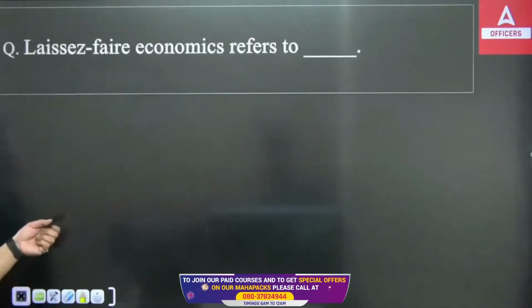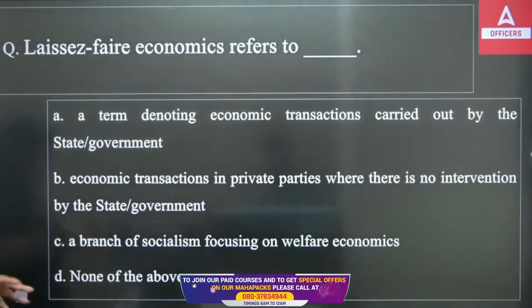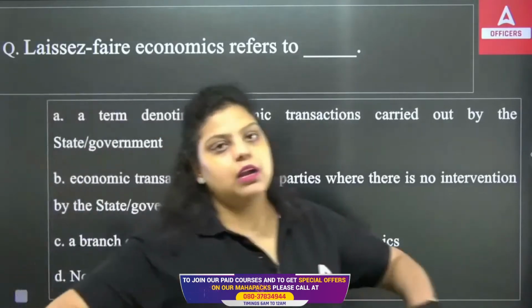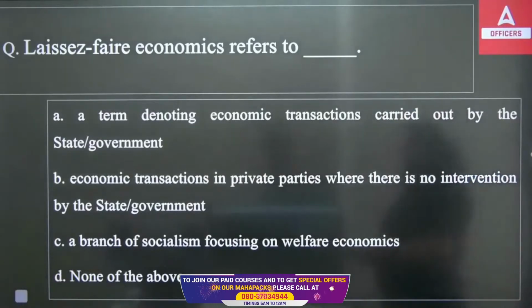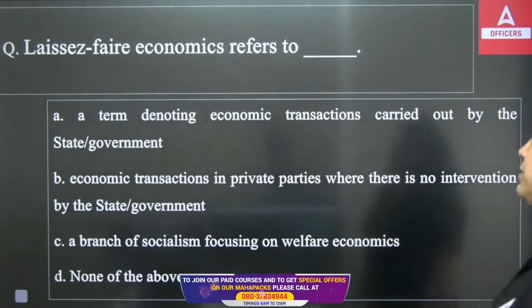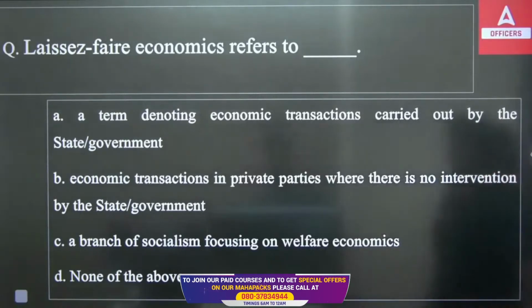Next, laissez-faire economics. I have just told you laissez-faire economics means the capitalistic or market economy which works on the market forces, and market forces are demand and supply. So you have to answer which of the following is correct about laissez-faire economics. A, B, C or D. A term denoting economic transaction carried out by the state government. Economic transaction by private parties where there is no intervention by the state government. A branch of socialism focusing on welfare. None of the above.